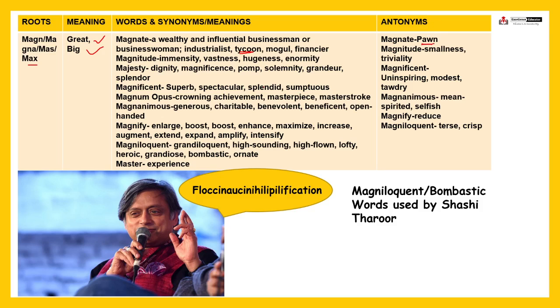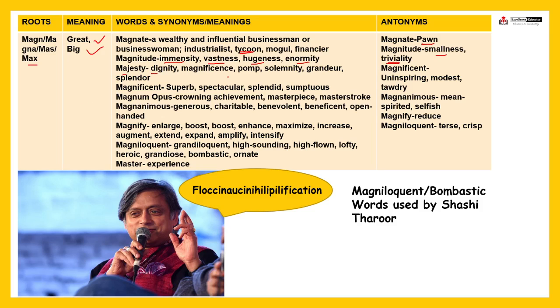Fine. Next, magnitude. It means immensity, vastness, hugeness, enormity. The magnitude of destruction was huge. Fine. The magnitude is quite big. Magnitude of the earthquake means the intensity of the earthquake. भूकंप का इंटेंसिटी बहुत ज़्यादा था. इसका मतलब है magnitude of the earthquake was quite huge, right? Magnitude. And just the opposite is smallness or triviality. Fine.